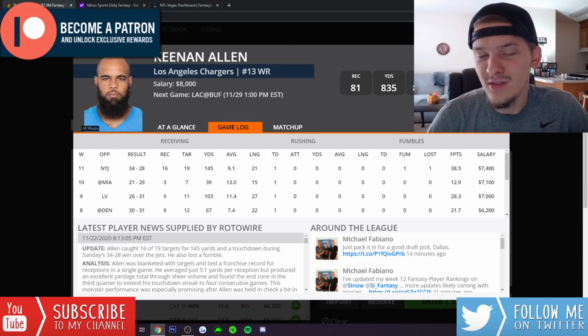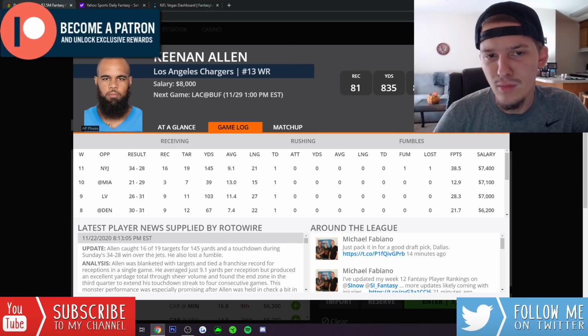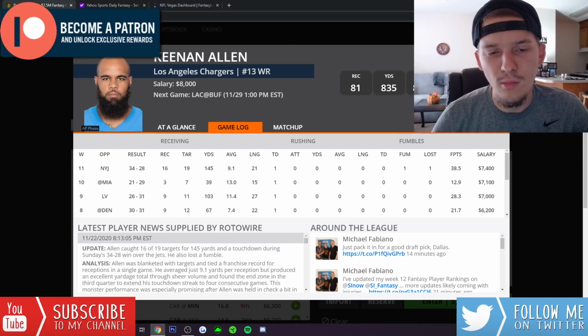Look, I mean, at this point, this guy's matchup proof. I don't care if Trey White's shadowing him. I don't care if they double team him. Keenan Allen's just such a talented receiver. He's going to find ways to get open. Justin Herbert's going to get his number one guy the ball. Allen's going to see double-digit targets most likely once again.